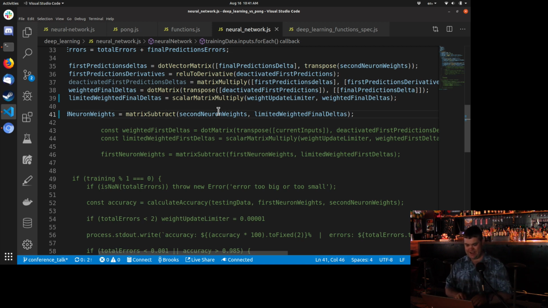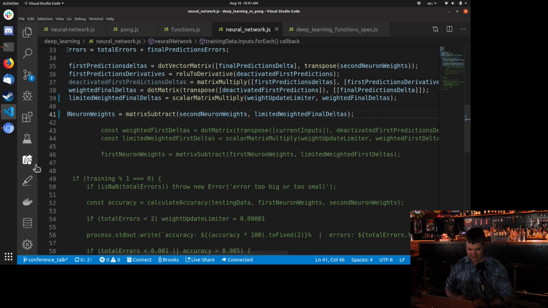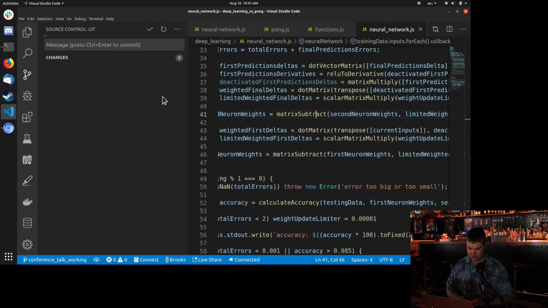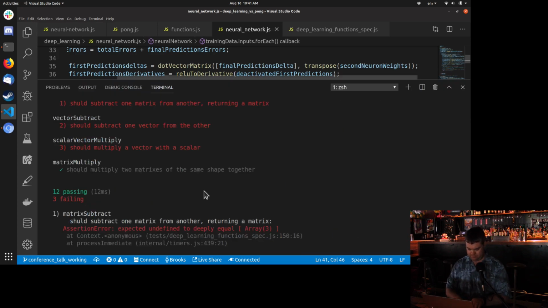Switch? All right. So I do have this all online. I can share out the code with you, but I'm just going to switch over to our master. Have to save and whip it. And I'm going to switch over to Conference Talk Working. I did this all last night. And we're going to start the server.